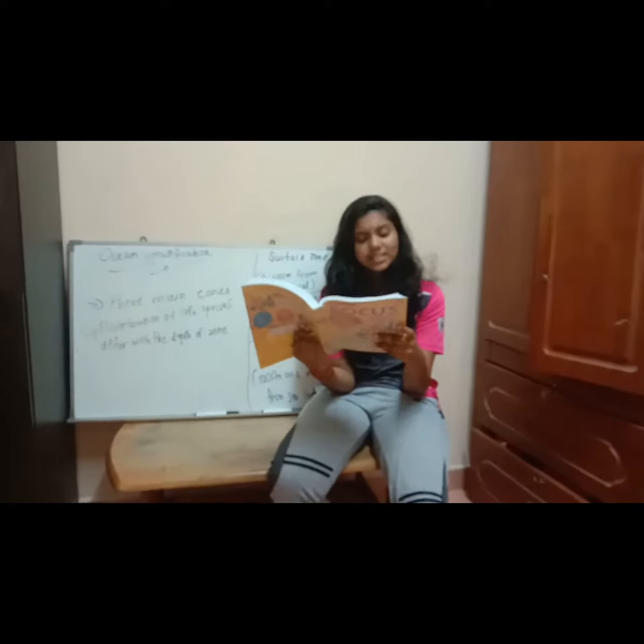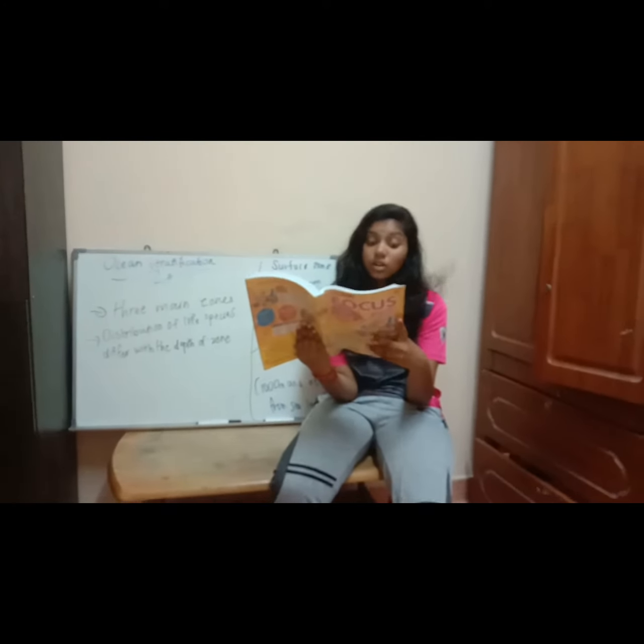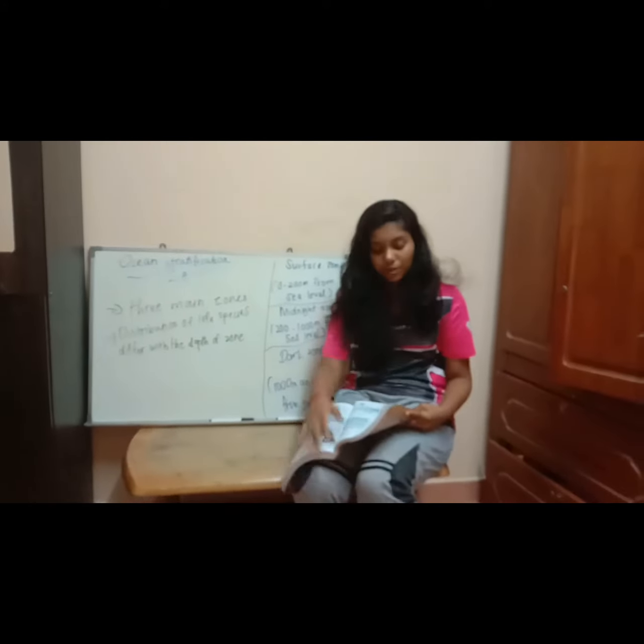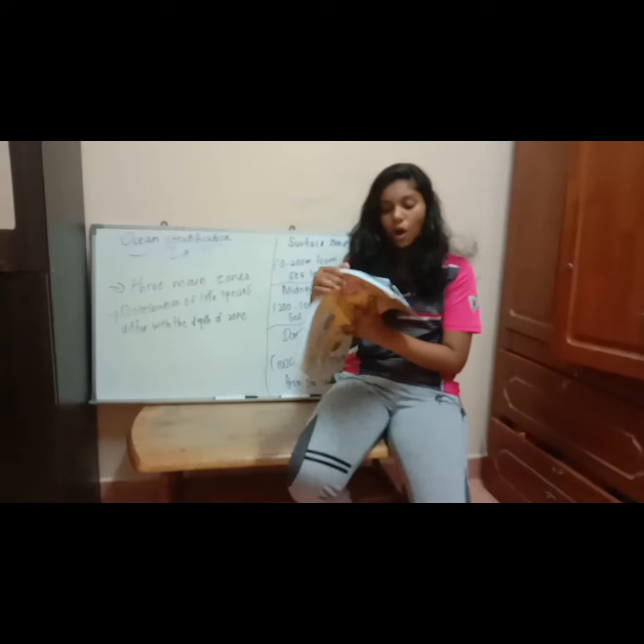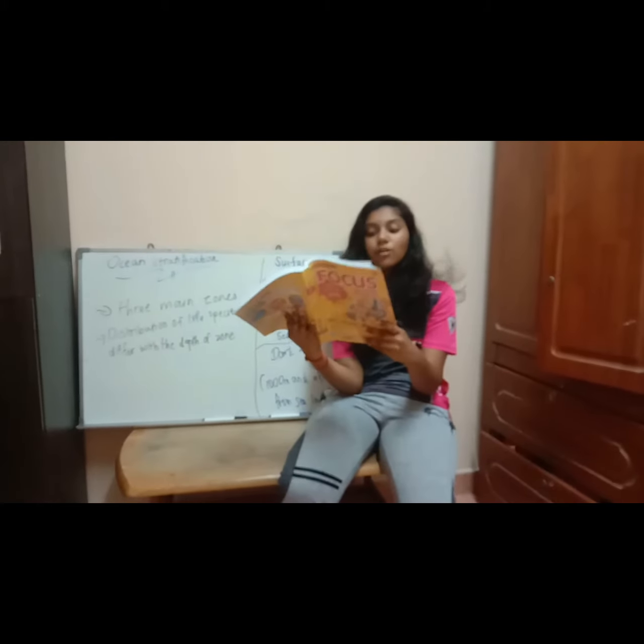Next, what is distribution of water on Earth? Almost 97% of the water on Earth is salt water from the ocean.